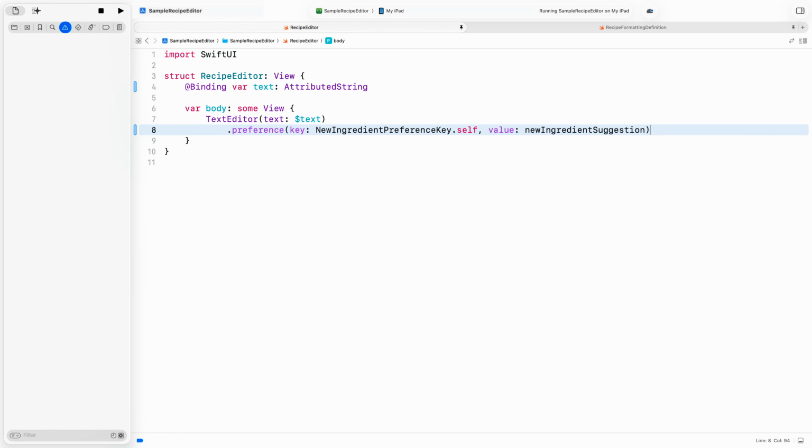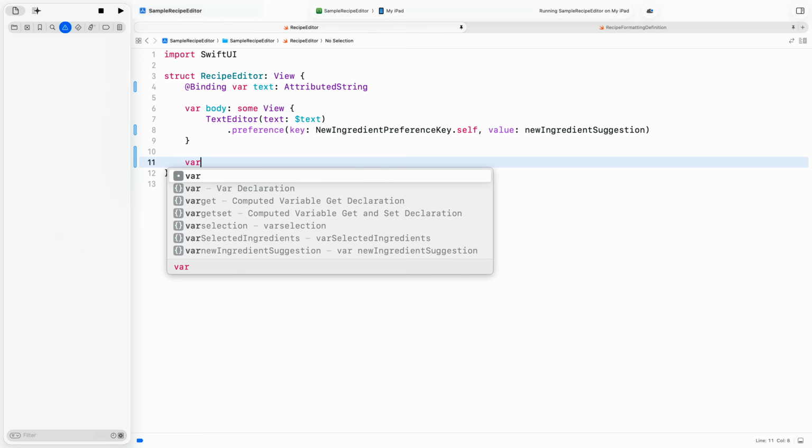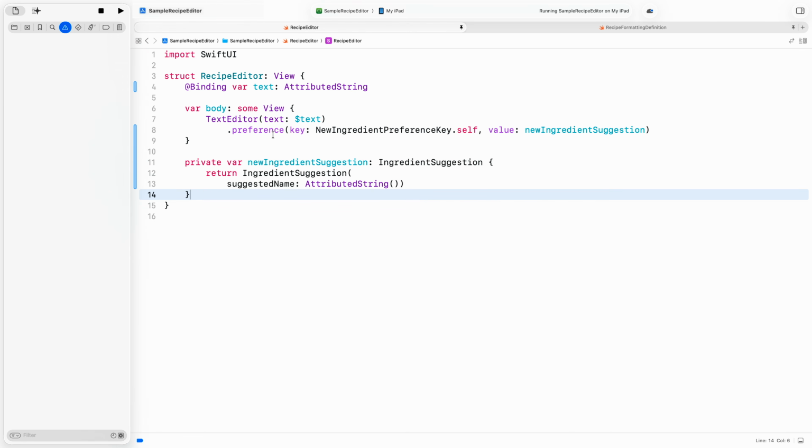The value I pass to the preference view modifier will bubble up the view hierarchy and can be read via the name new ingredient preference key by any view that uses my recipe editor. Let me define a computed property for this value below my view body. All I need to provide for the suggestion is the name as an attributed string. Of course, I don't just want to suggest the entire text that is in my editor. Instead, I want to suggest the text that is currently selected, like I showed with butter.